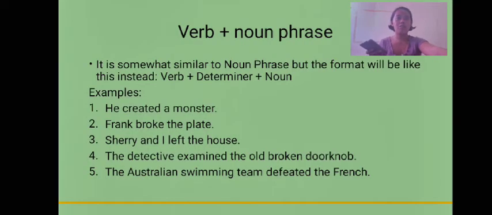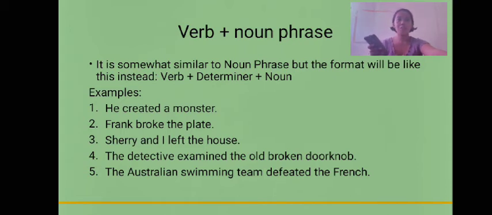Okay, so we have here the verb plus noun phrase. Verb plus noun phrase is somewhat similar to a noun phrase, but the format will be like this: verb plus determiner plus noun or modifier. In example number 1, "He created a monster."